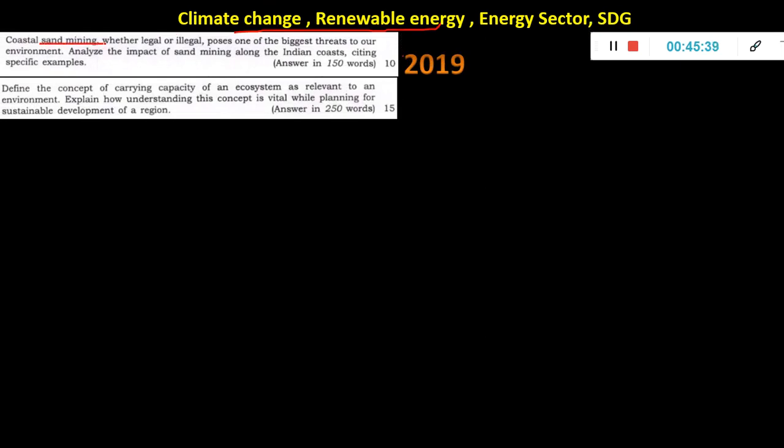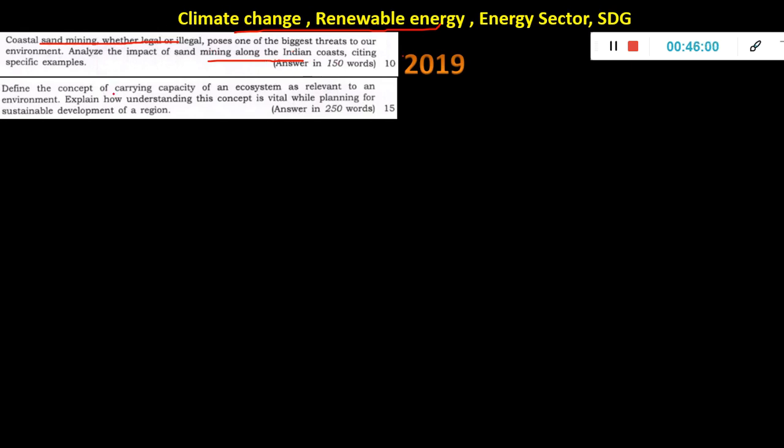Coastal sand mining, whether legal or illegal, poses one of the biggest threats to our environment. Analyze the impact of sand mining. This was again a prelims question. In prelims, the question was what the impacts of sand mining are, and they gave 3 statements, like the water table will go down, salinity will increase. So the 2018 prelims question is now the 2019 mains question.